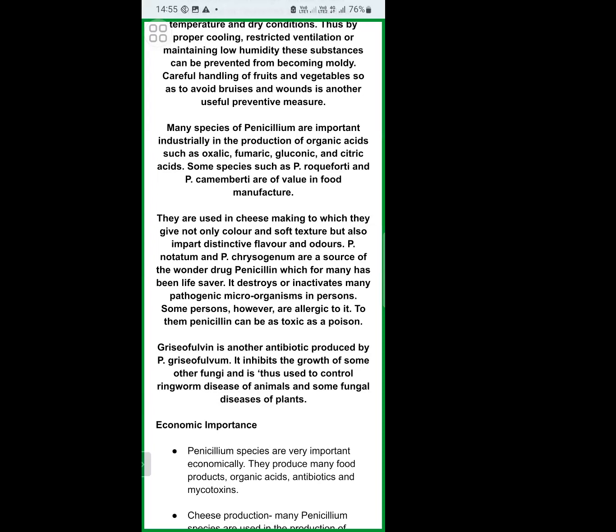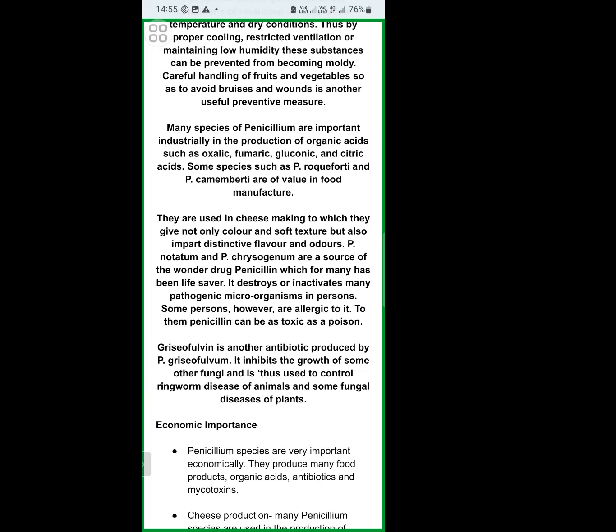So this drug saved lakhs of soldiers' lives during the Second World War. That is why penicillin is commonly called the wonder drug. That wonder drug penicillin was obtained from the genus Penicillium and the species Penicillium chrysogenum. Earlier this chrysogenum was called Penicillium notatum. So that powerful drug was extracted from this Penicillium species only.